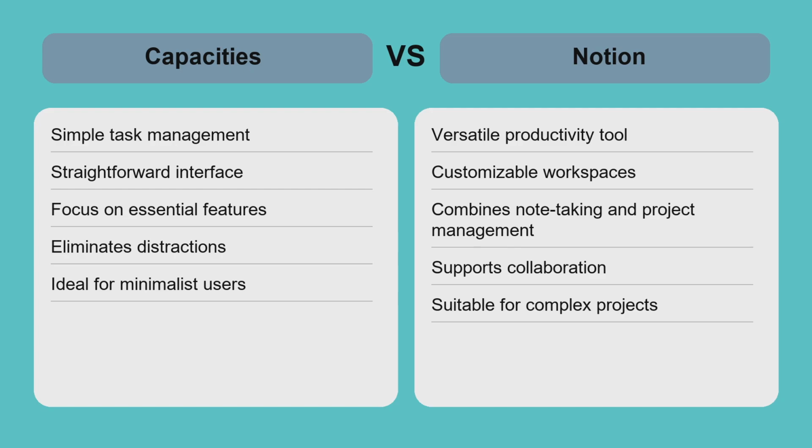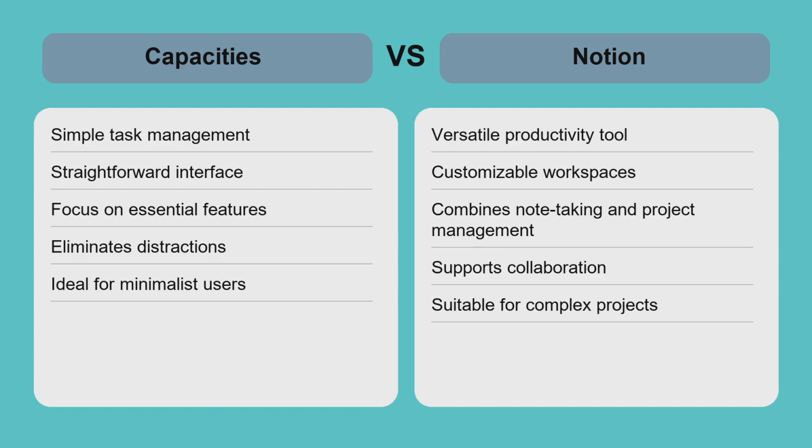Capacities excels in simplicity, making it easy to jump in and start managing tasks right away. If you prefer a clean, focused environment, it's a great choice. On the other hand, Notion shines when it comes to customization and versatility. If your projects require detailed notes, databases, or collaborative features, Notion provides the tools to create a tailored experience. However, the trade-off is that Notion can be more complex to navigate initially.